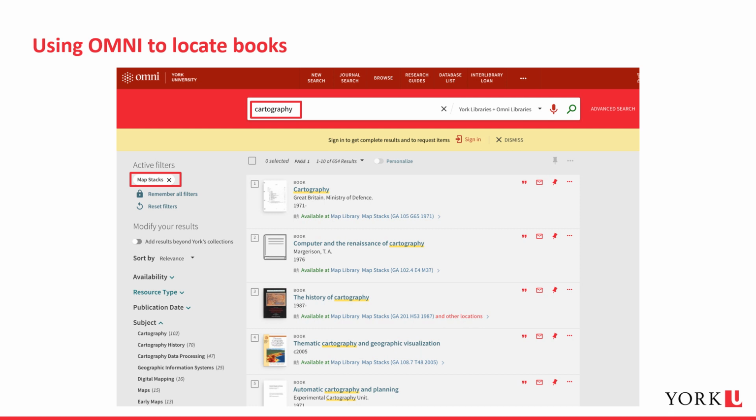You can then use the subject facet on the left menu to filter the results, such as if you want results just for cartographic history. Click on any title to find out more information and to find the location of the resource in the collection.